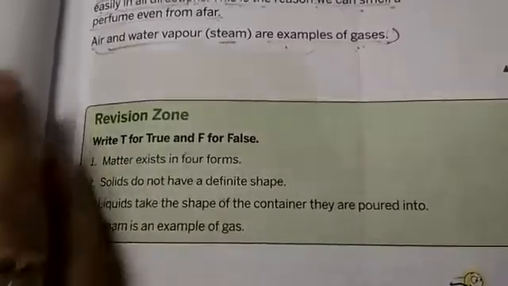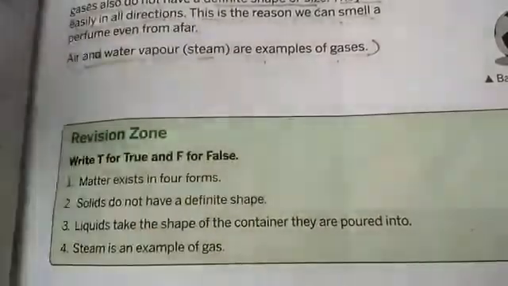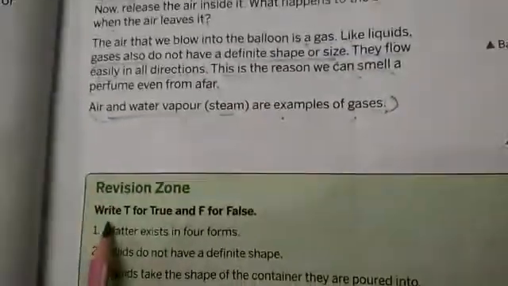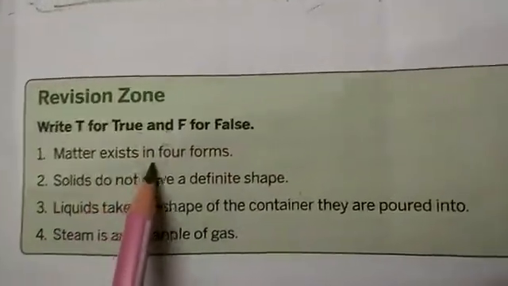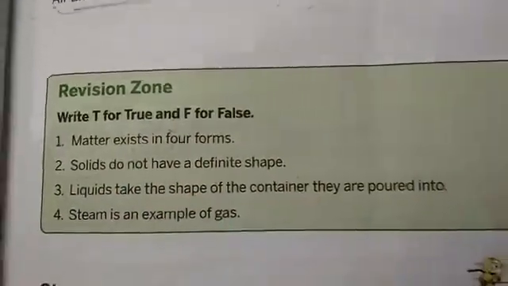We will continue with the same lesson, lesson 7, forms of matter: solid, liquid and gases, and come to page number 71, revision zone. Yesterday I finished this. Now write T for true and F for false. Matter exists in four forms. What will you write down?